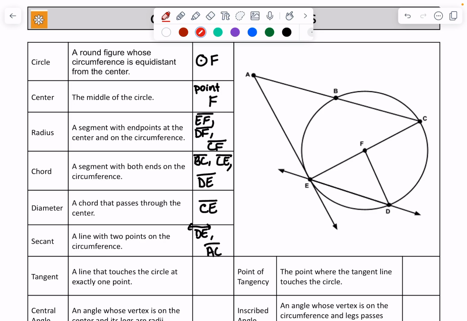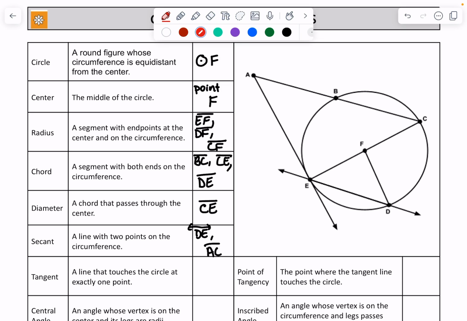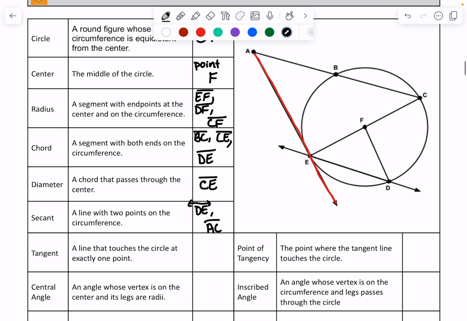All right, next one, a tangent line. So a tangent line is only outside of the circle, but touches it once at one point. So this right here is my tangent line. Again, this isn't a perfect representation because it only has an arrow at one end, and typically tangents are lines. This one happens to be a ray. So this one can only be named AE.